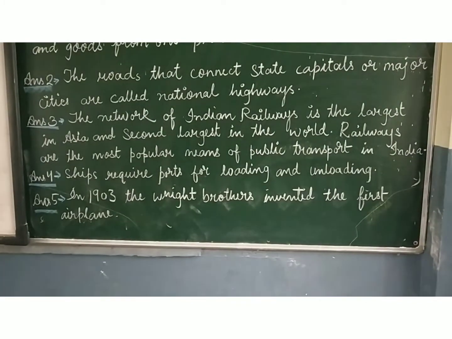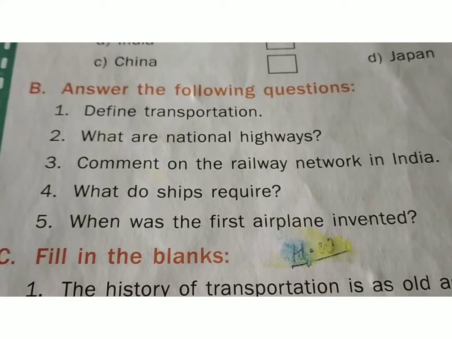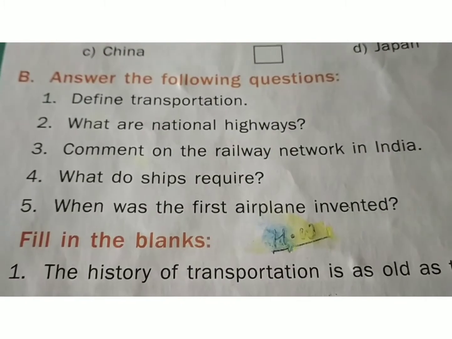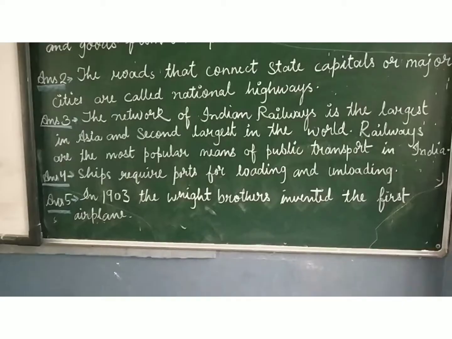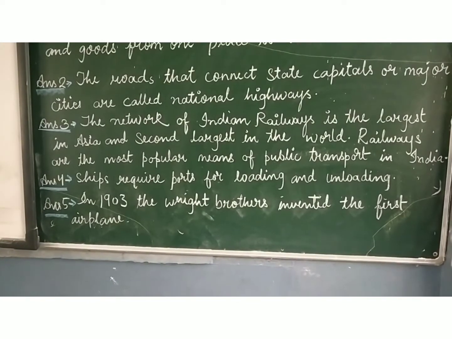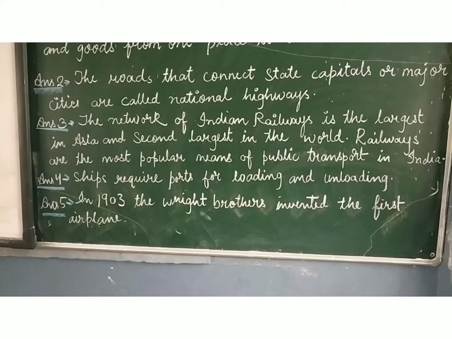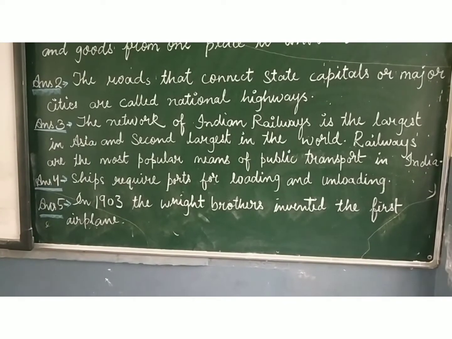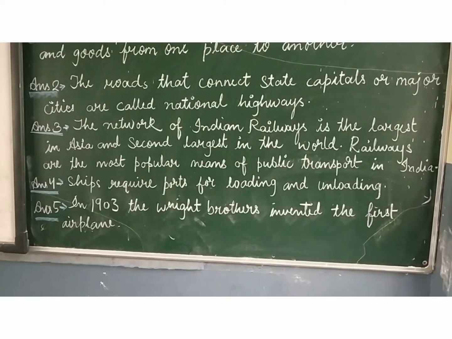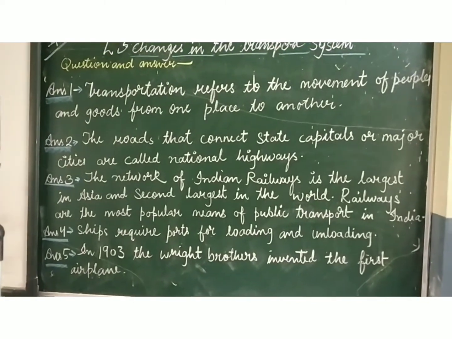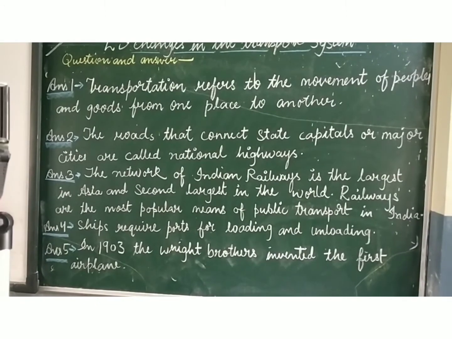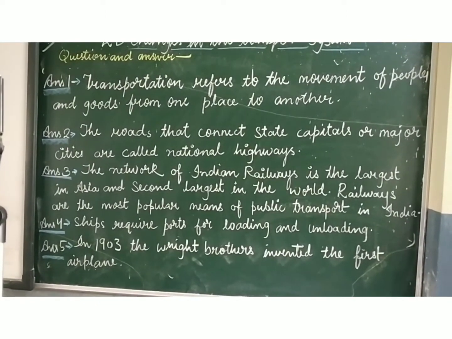Let's come on question number 5. When was the first airplane invented? Question number 5 is here. So the fifth answer is in 1903, the Wright brothers invented the first airplane. Answer 5th is in 1903, the Wright brothers invented the first airplane. So this is your question answer of the lesson 3. I have written the answers here. You just write the questions from the book and complete the answer.